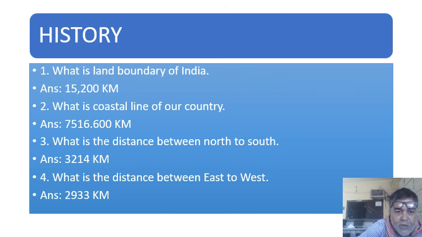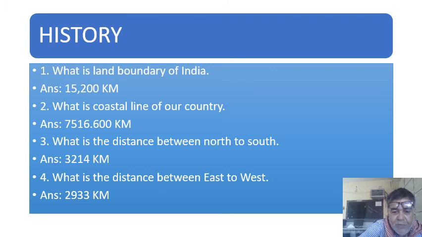Now, what is the land boundary of our country? 15,200 kilometers. What is the coastal line of our country? 7,516.60 kilometers approximately.